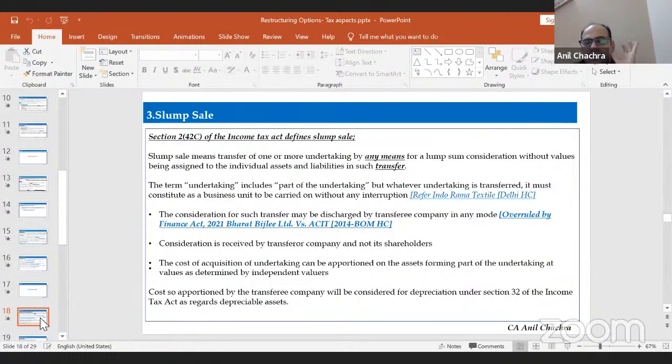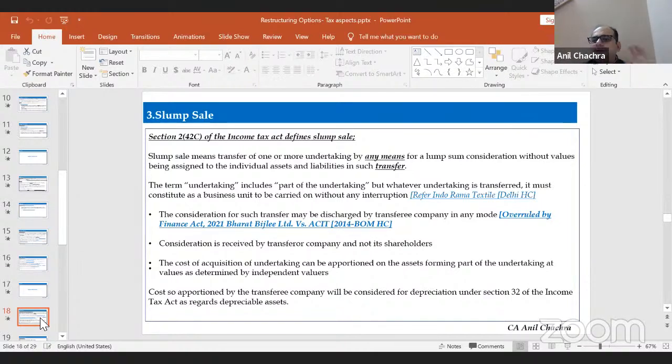they have statutorily recognized that a slump sale can happen by any means; you can issue shares, debentures, and any type of instruments. But in amalgamation and demerger, you have to issue shares only, and only in that case it is tax neutral, right? So slump sale is not tax neutral. Section 47 doesn't give you exemption for slump sale. You have to pay the capital gain tax as per section 50B. So 50B has prescribed the procedure for the calculation of the capital gain for slump sale purposes.